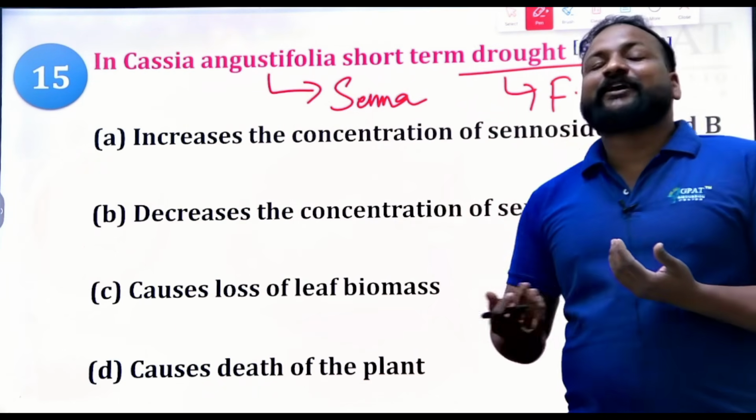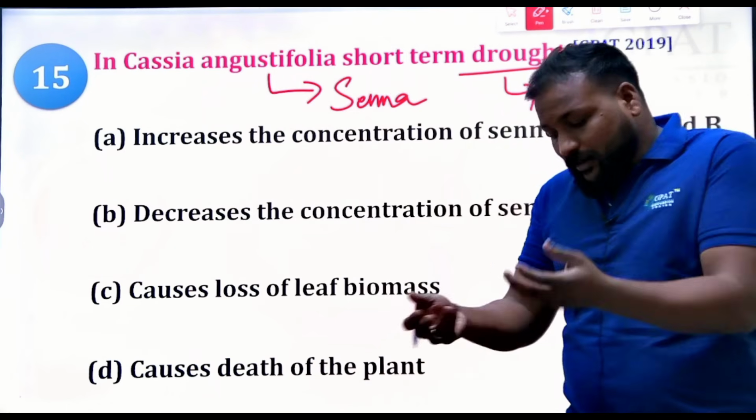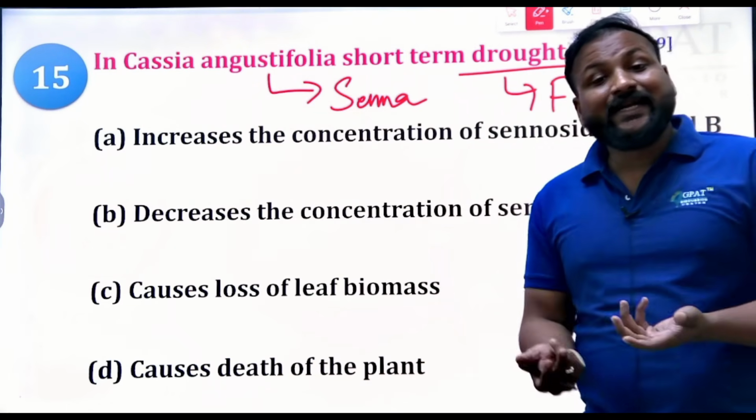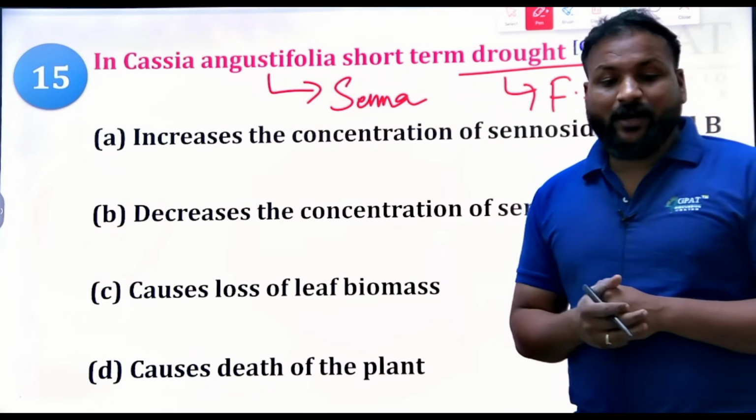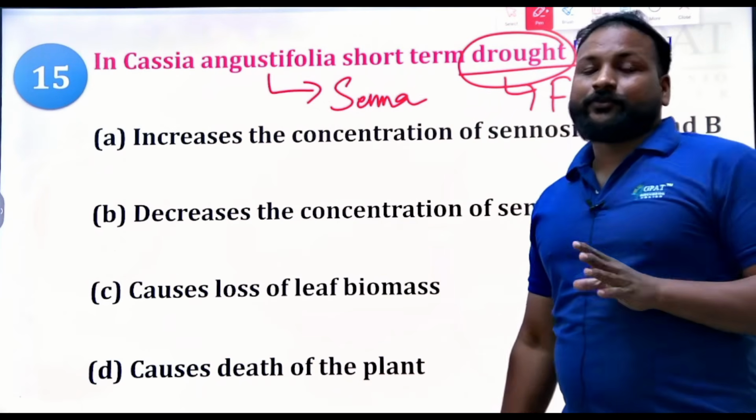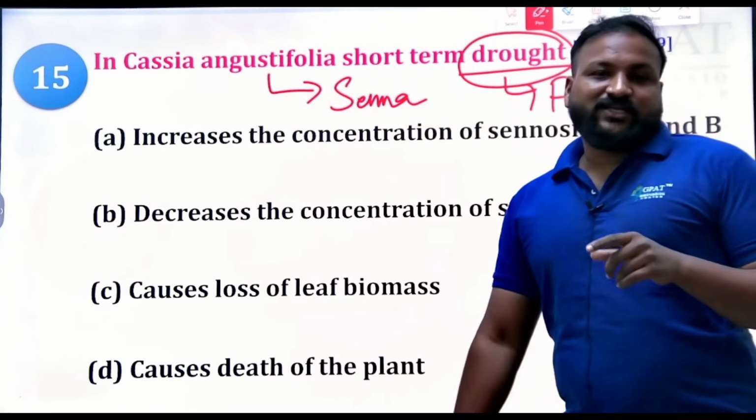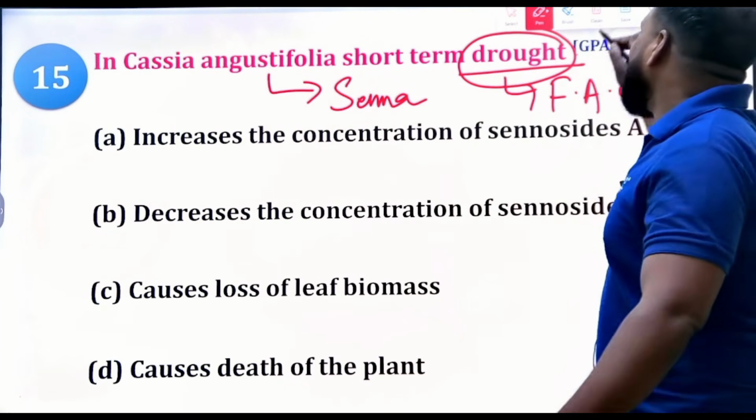See, different factors cause different changes in the yield and chemical constants also. Clear? Now the drought conditions, short-term drought, not long-term drought. Clear? Yes, that's the beauty of nature. The short-term drought can lead to which one?